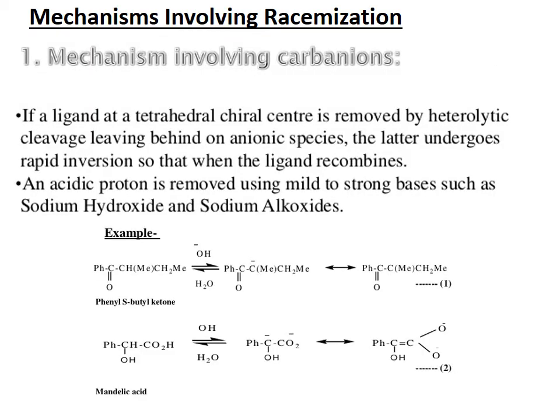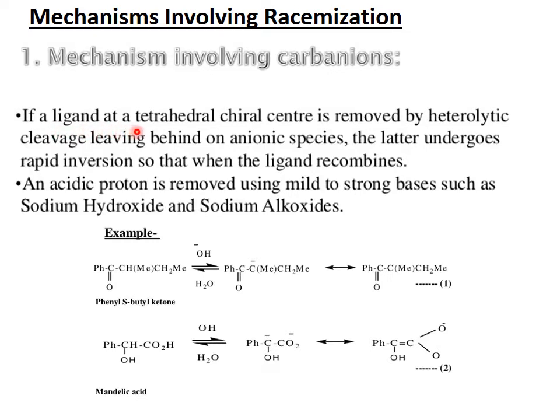Now the mechanisms involved in racemization. What are the methods, what are the mechanisms which are involved in the formation of racemate? First is the mechanism involving carbanions. If a ligand at a tetrahedral chiral center is removed by heterolytic cleavage, leaving behind an enanic species, the latter undergoes rapid inversion so that when the ligand recombines, an acidic proton is removed using mild to strong bases such as sodium hydroxide and sodium alkoxide.